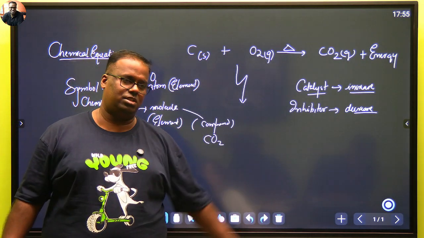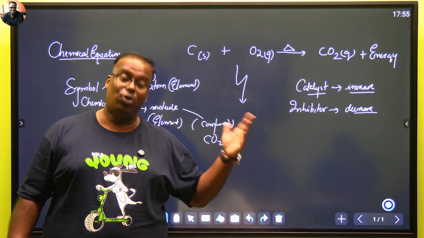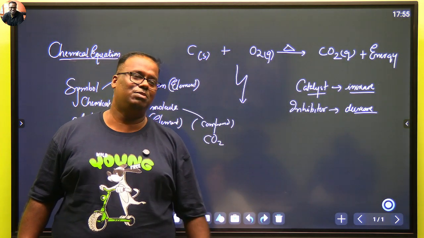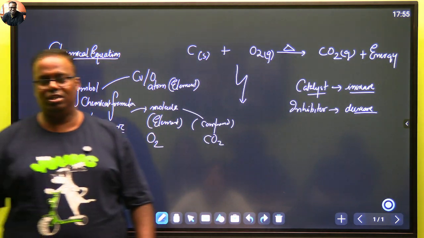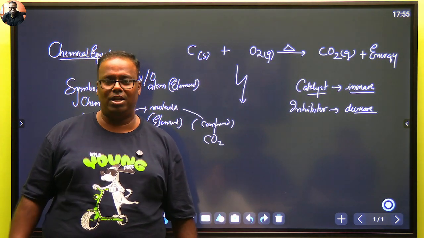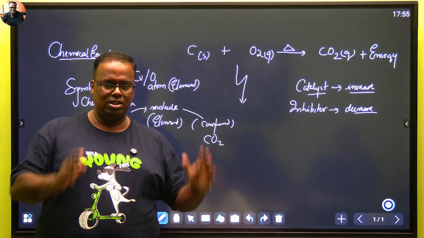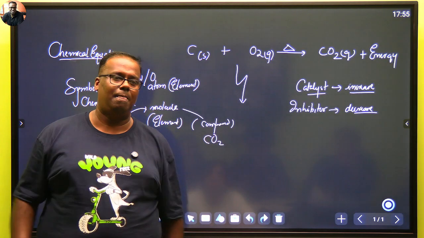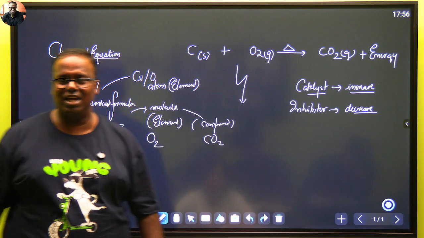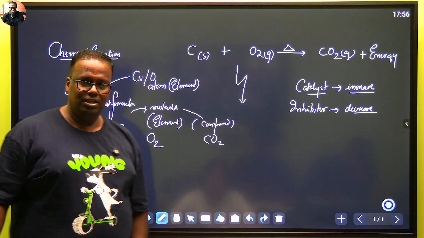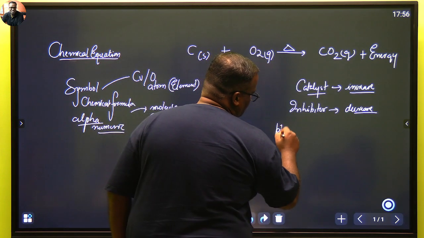Hydrogenation of vegetable oils in the presence of nickel, platinum, palladium, as we had read in organic chemistry. So in hydrogenation of vegetable oils, what happened? Alkene used to be given hydrogen at 200 degrees centigrade in the presence of nickel, platinum, palladium. What was the reaction all about? Making Dalda, the vanaspati. So unsaturated used to become saturated. You cannot forget. Unsats used to become sats. Fine, understood?